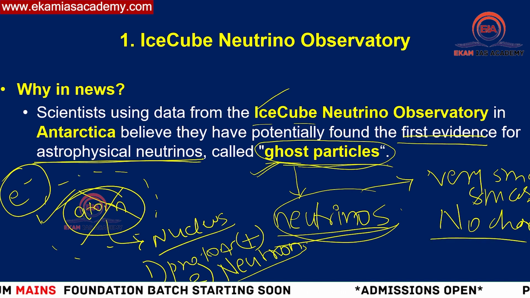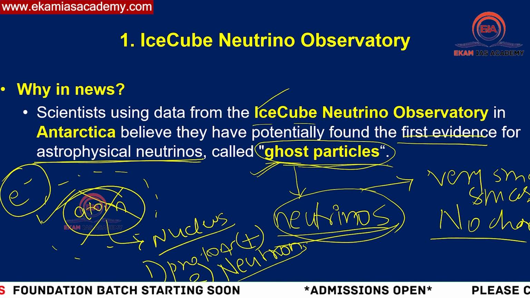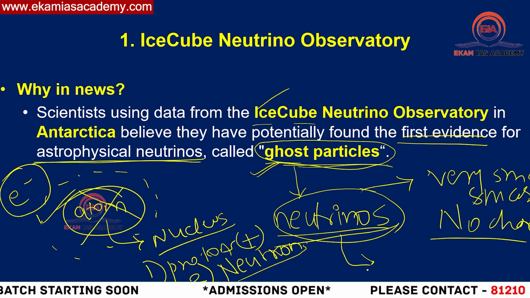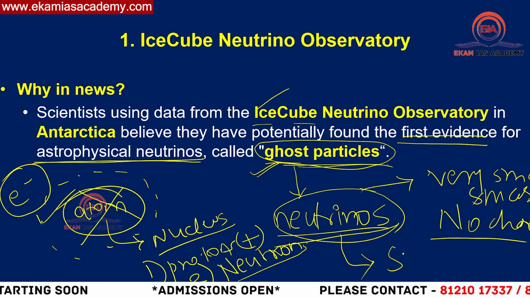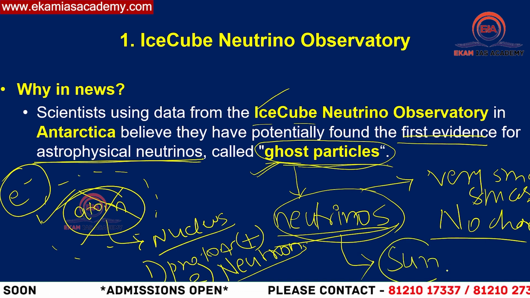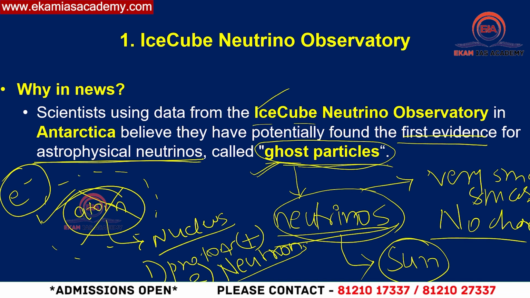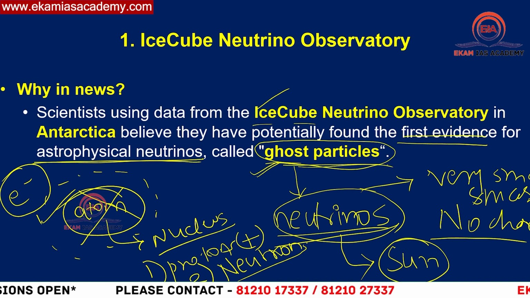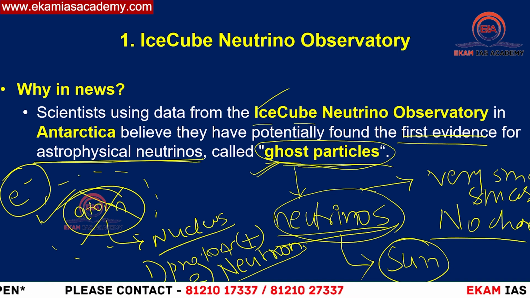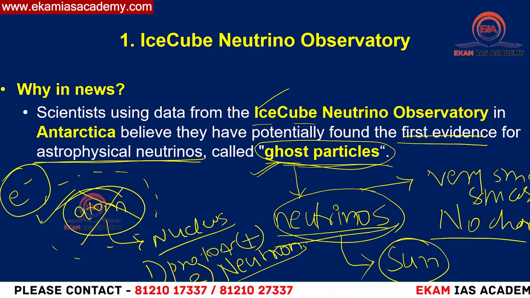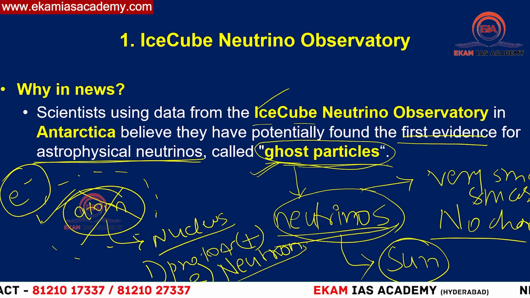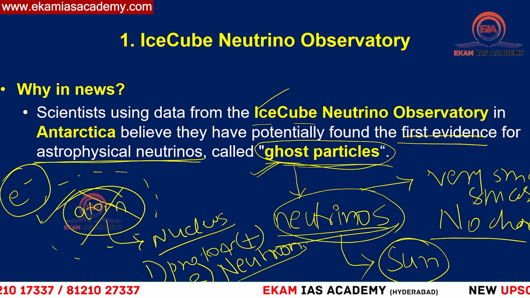Why do we have to study these neutrinos, and why are they important? That is what we are going to discuss now. These neutrinos have origins in different things, like the sun. Neutrinos produced in the sun we call solar neutrinos, and some neutrinos take birth from other stars like the sun. Those can be called low energy neutrinos.